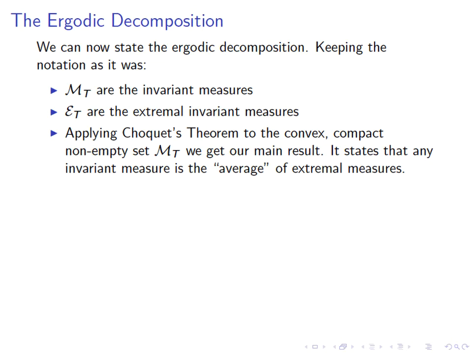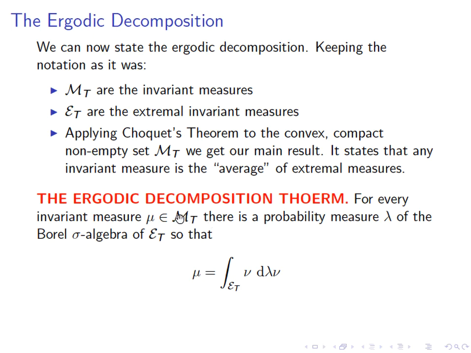If I apply Choquet's theorem to this convex compact set M sub T, we get the main result of this lecture, which is called the ergodic decomposition theorem. Choquet's theorem tells us that any point of the compact convex set M sub T is the weighted average, or the center of mass, if you like, of extremal points, if, of course, you choose the weights correctly. And it's stated as follows. For any invariant measure in M sub T, there exists a probability measure lambda on the Borel sigma algebra of E sub T with the following property.